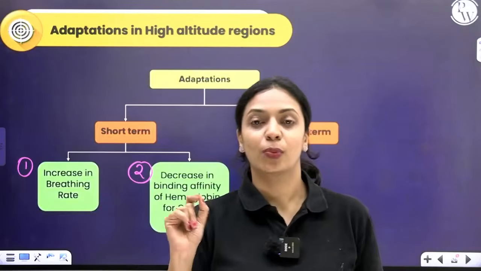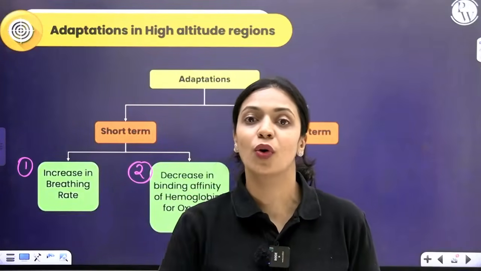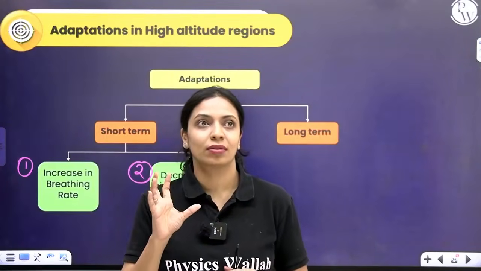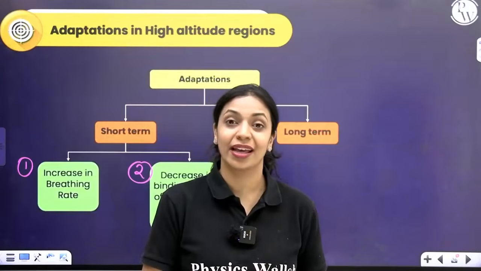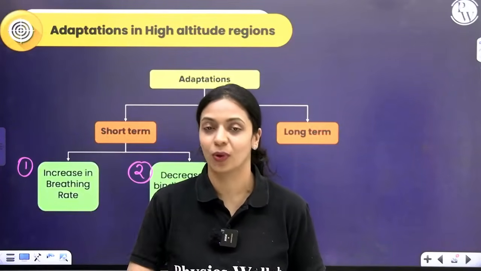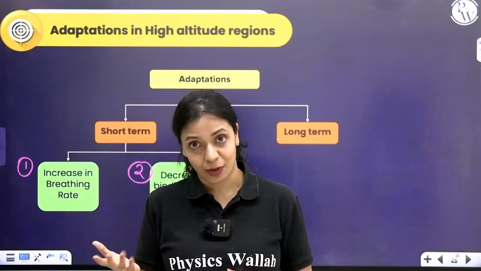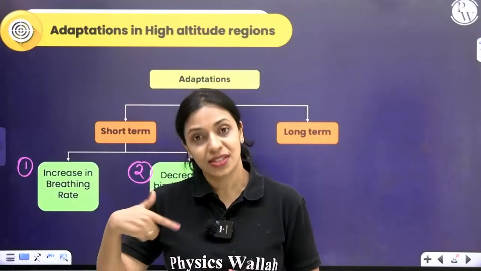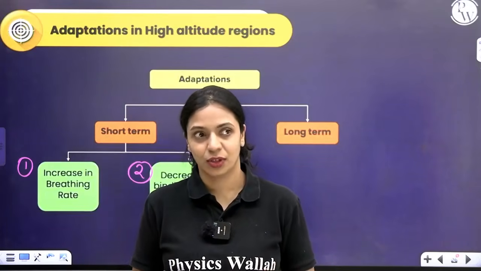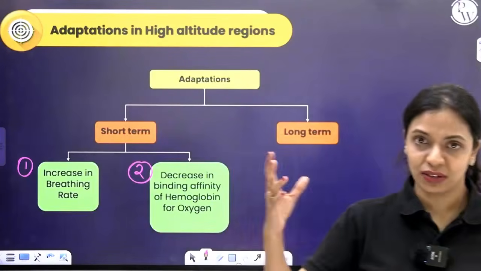So this erythropoietin acts on the bone marrow and it will stimulate your bone marrow to produce more RBCs. Erythro is about RBCs, okay? Erythropoiesis is the process by which RBCs form and mature in your bone marrow. So this erythropoietin will stimulate the bone marrow, where RBCs are formed and mature, to synthesize more RBCs. And as a result, they can thrive even in such low pressure areas.